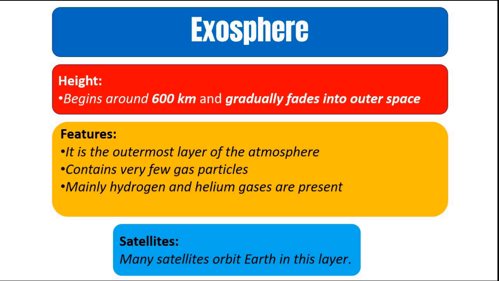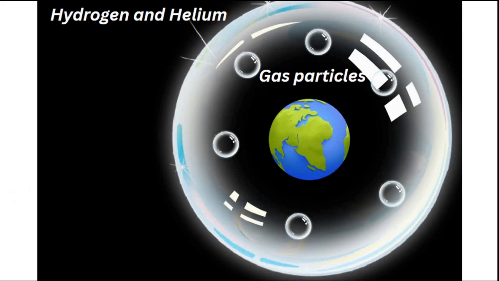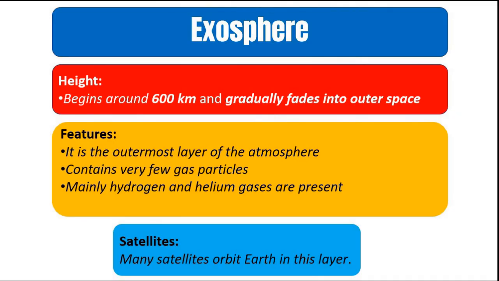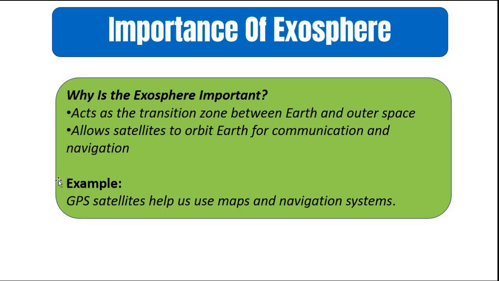So the air is extremely thin, mostly hydrogen and helium gas molecules are there, and most of the satellite movement happens in this layer. The exosphere acts as a transition zone between Earth and the outer space, 600 kilometers and beyond, and it also allows the movement of satellites, which are very necessary for various purposes, communication, data transmission and all that, and also the various GPS satellites which are used for navigation, they are also present in exosphere.